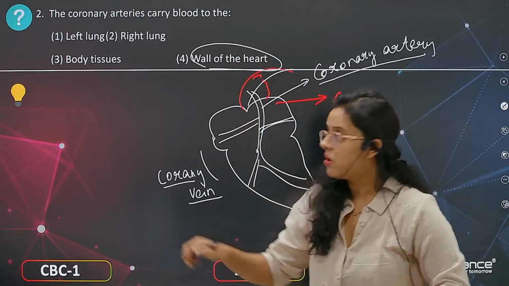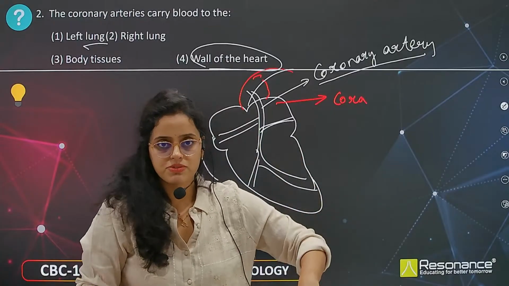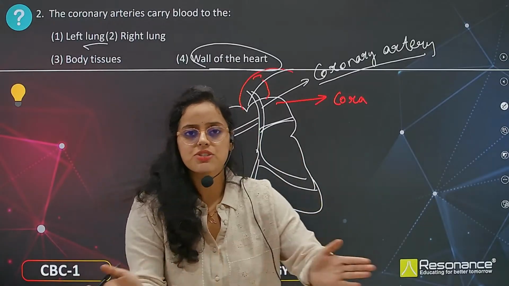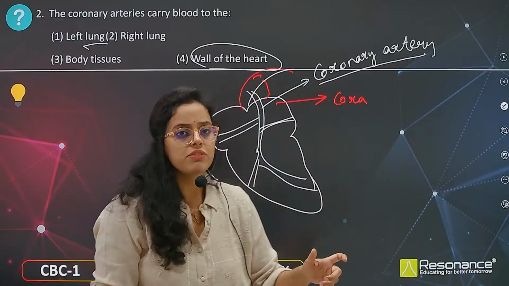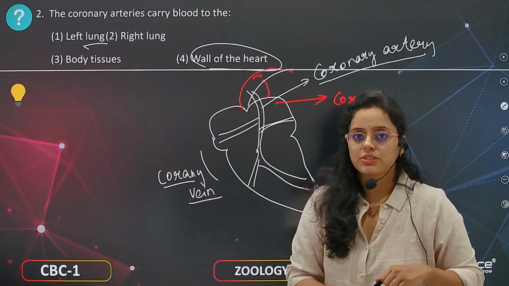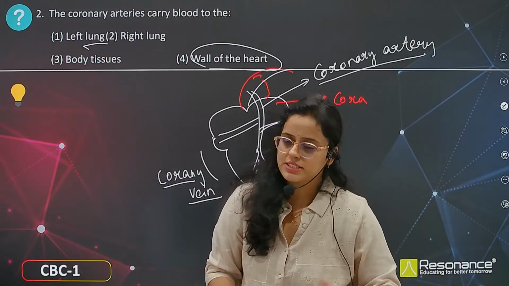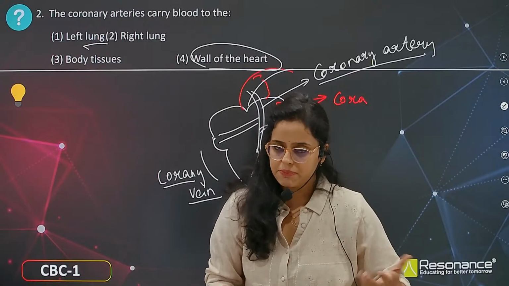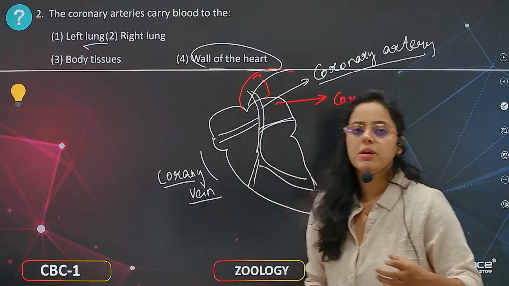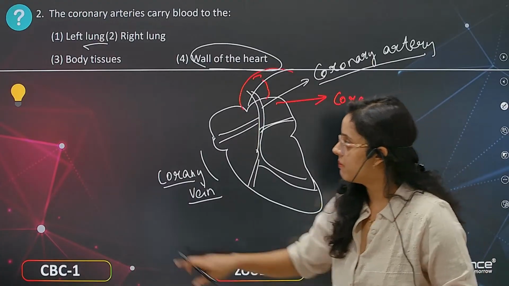What about the lung? From the arc of aorta, the pulmonary artery erupts. The arc of aorta branches into many arteries. One of the arteries is the pulmonary artery which supplies blood to the lungs, right and left lung. And what about kidneys? Kidneys get the renal artery, and the liver gets the hepatic artery. So different body parts get different arteries and oxygenated blood.